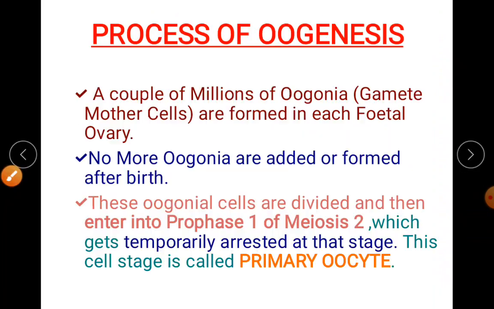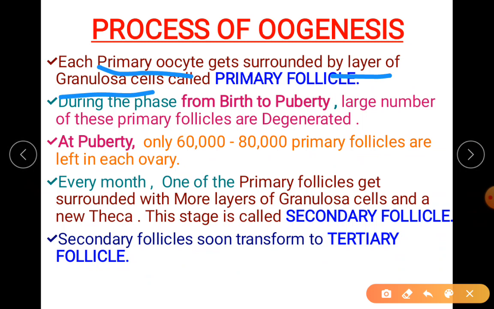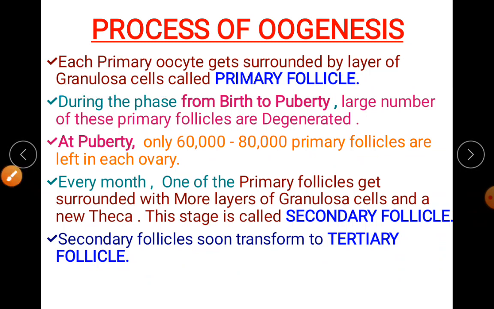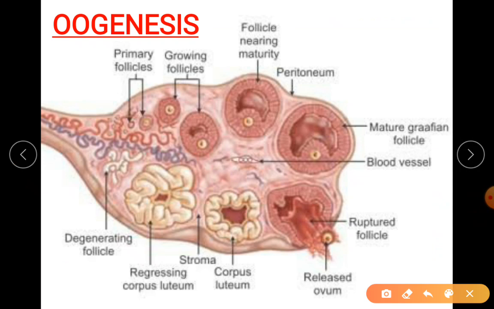Now this primary oocyte will be surrounded by granulosa cells. What are these granulosa cells? You will remember the ovary. This is the peripheral region, this is the center region.